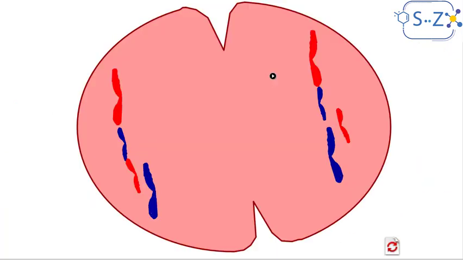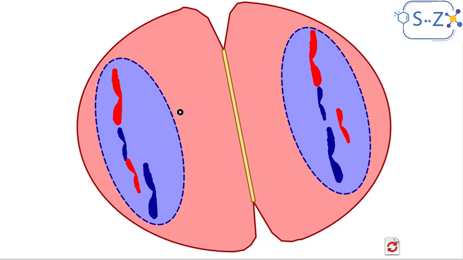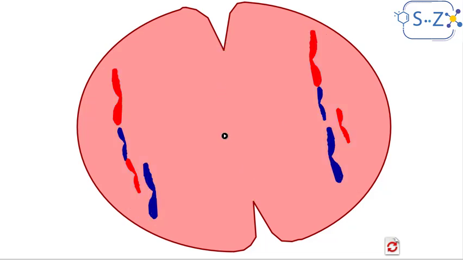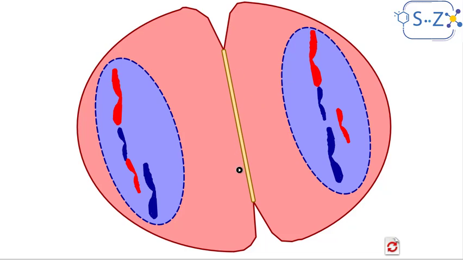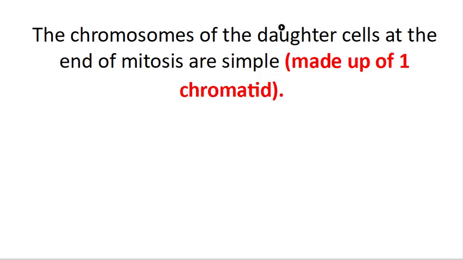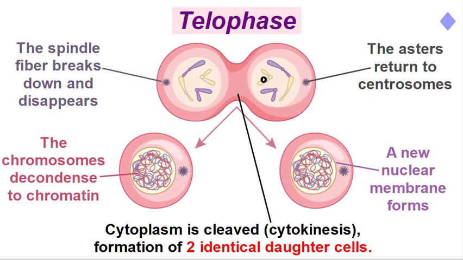So this is telophase. Let's check it again. We have two sets of chromosomes identical at each side. Okay, the nuclear membrane forms again, and we have cytokinesis here in the middle in order to get two separate cells. Okay. And of course, the chromosomes will decondense into chromatin. The chromosomes of the daughter cells at the end of the mitosis are simple, meaning they have one chromatid. Okay, as we saw here, notice that the chromosomes are made only of one chromatid.